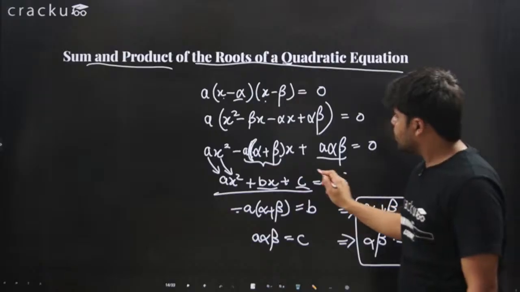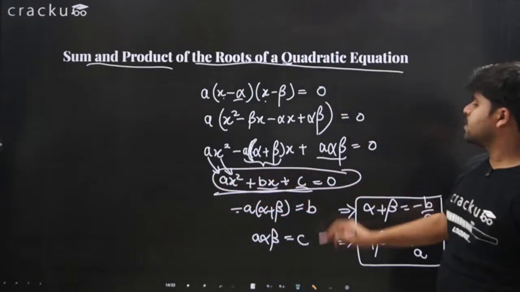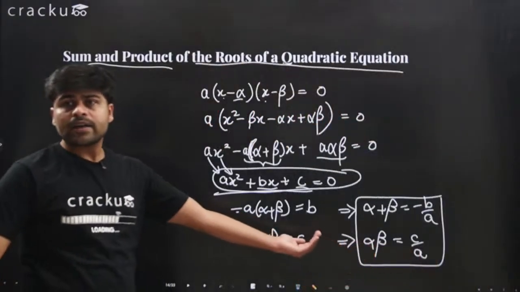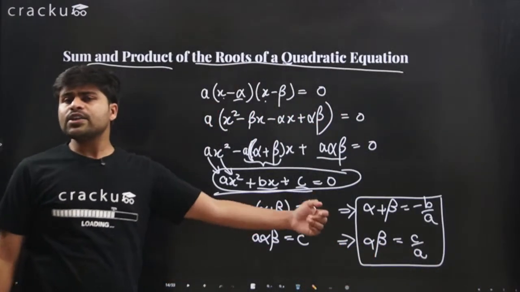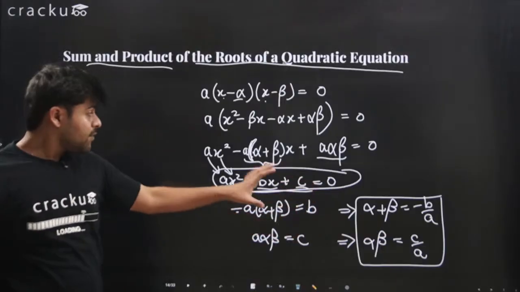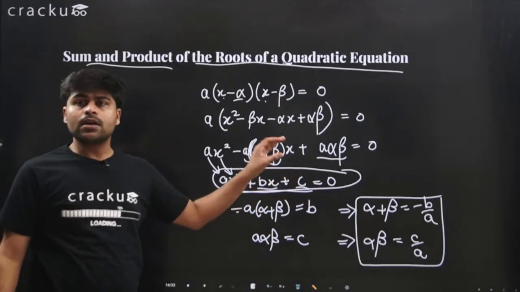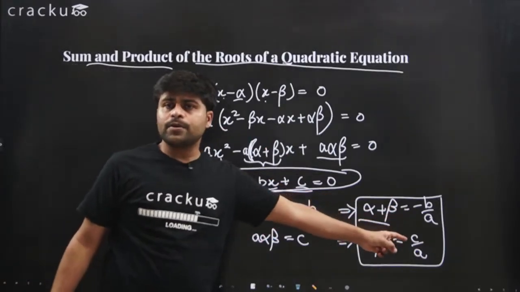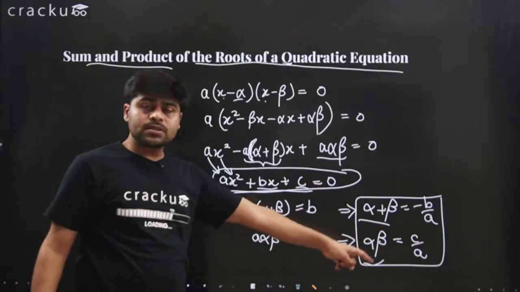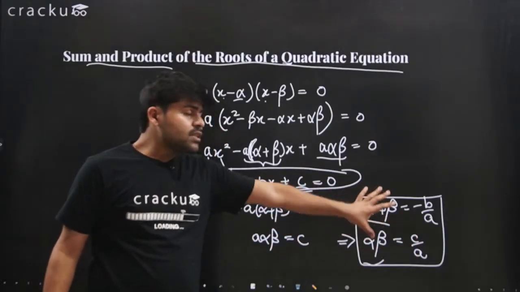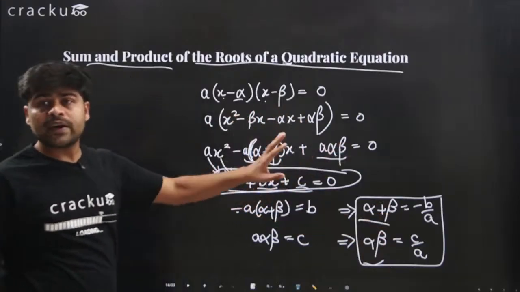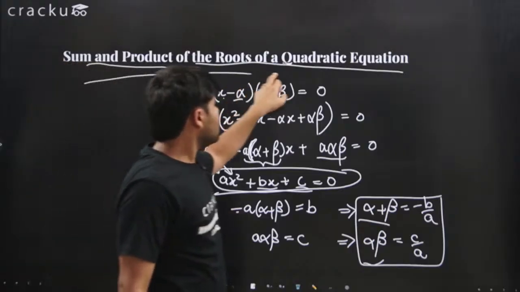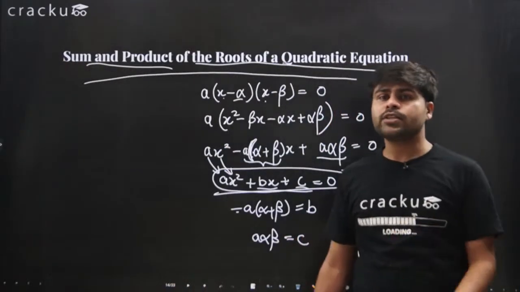So if you have the quadratic equation, ax square plus bx plus c equals 0, everything is simplified. You have written all the quadratic equation on the left hand side, and on the right hand side you only have 0. If this is how you have written already the quadratic equation, then the sum of the roots becomes minus b upon a. The product of the roots becomes c upon a. So this is what you need to remember, because these come very handy. These are very useful in finding the answers to many of the questions.